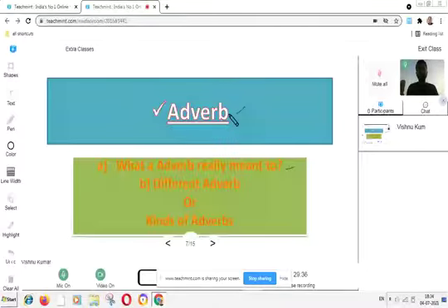The second definition we can extract from here: those words which are used before the verb to qualify it are called adverbs.